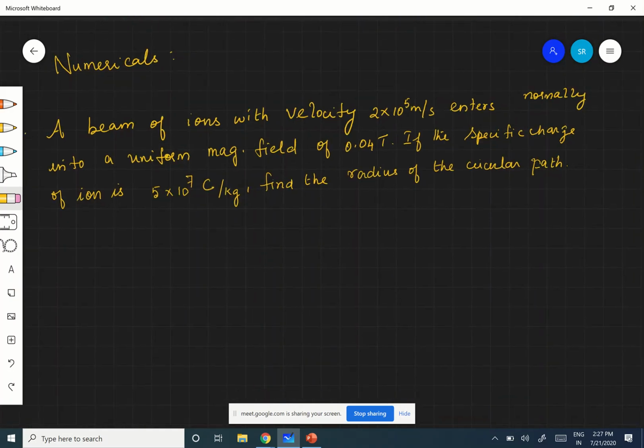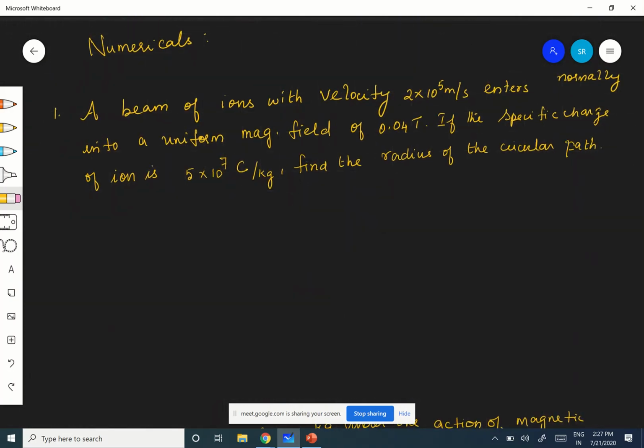The first problem now. Am I going fast? You want me to go slow? No, ma'am. Okay, fine. Some people are very open, that is why I want to ask them. Others, you are silent, I'm not able to understand what you want actually. So just be open, ask whatever. If there is any problem, stop me then and there.